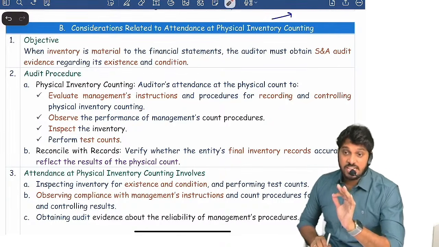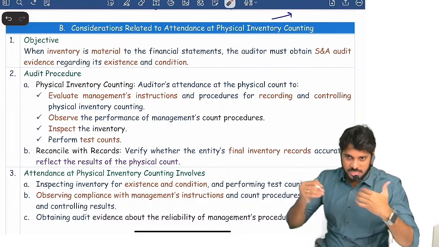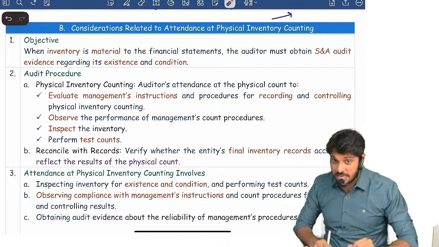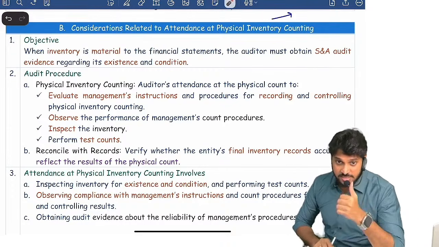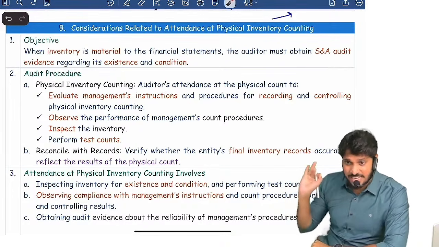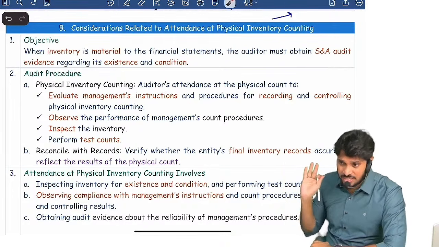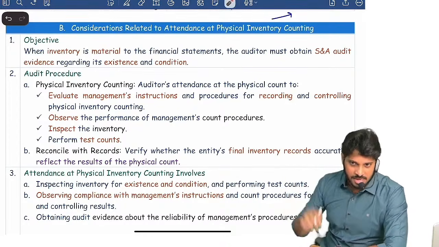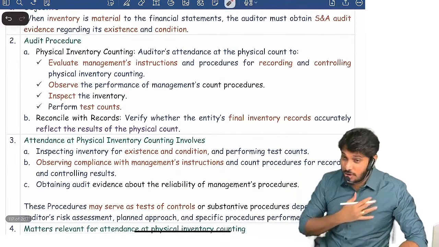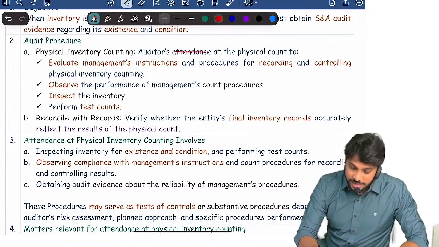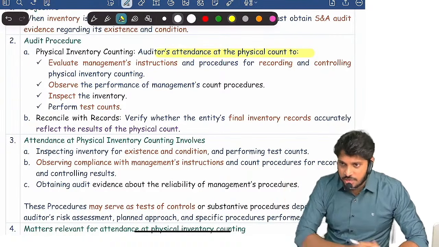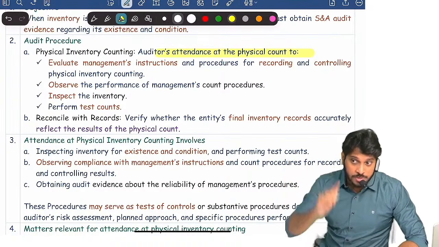Suppose the auditor is visiting the godown, visiting the inventory physical verification, what is the auditor primarily concerned about? He is concerned only about existence and condition. Valuation is not his worry here. He will anyhow check valuation as per the accounting standard too. He has to check valuation anyhow. I will check, but I am concerned about existence and condition. Are you clear? Now, if the inventory is lying with the entity, with our management, what does the auditor have to do? You attend the physical inventory count performed by management. Management will do a physical inventory count periodically. You attend there. What will you do there?